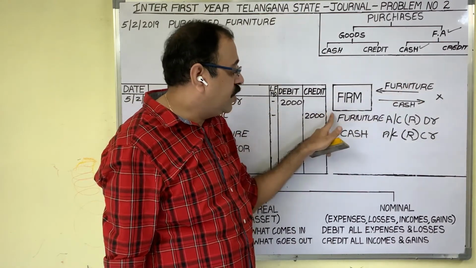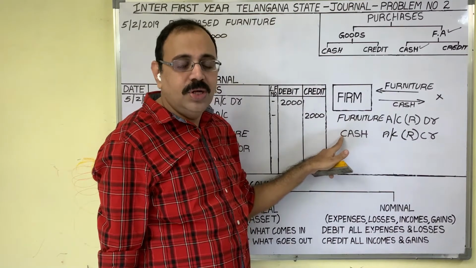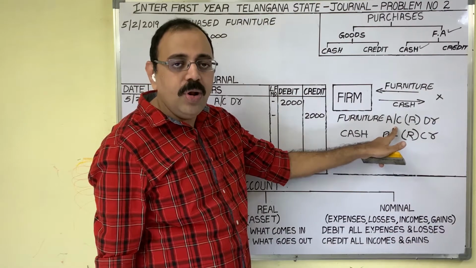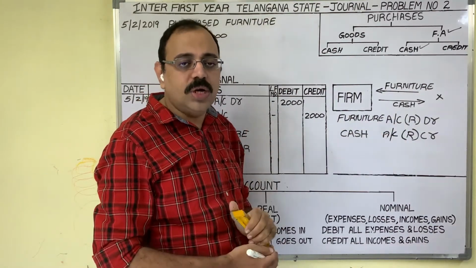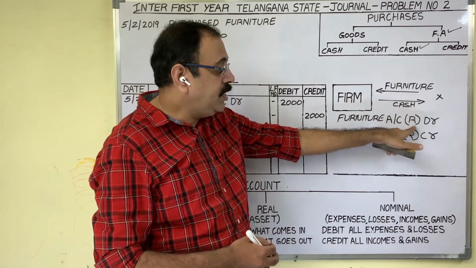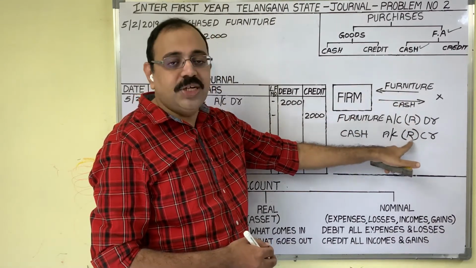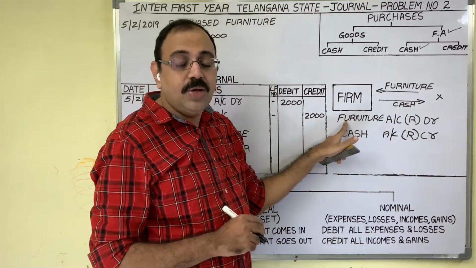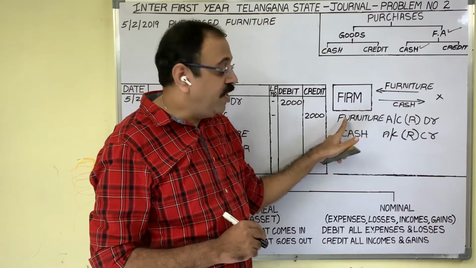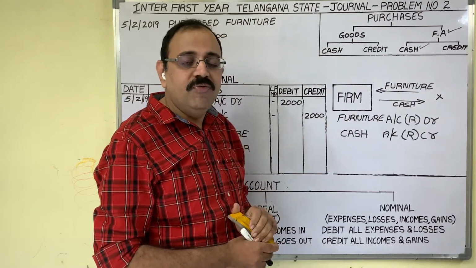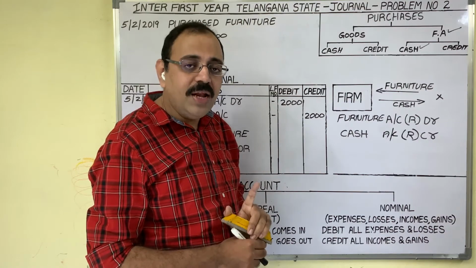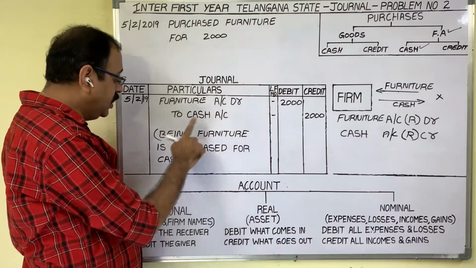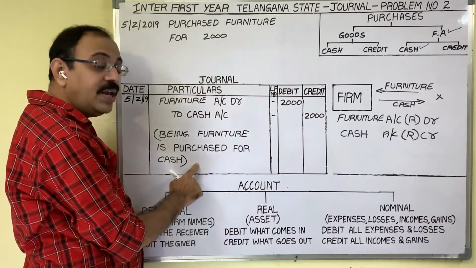The two accounts are furniture account and cash account. Both are assets. Both come under real accounts. Real account rule: debit what comes in, credit what goes out. Furniture is coming, debit it. Cash is going, credit cash account. Instead of furniture, don't write the word purchases. That rule is applicable only for goods. When a fixed asset is given in the question, we need not change the name. Now the final entry is furniture account debtor to cash account. Narration is being furniture is purchased for cash.